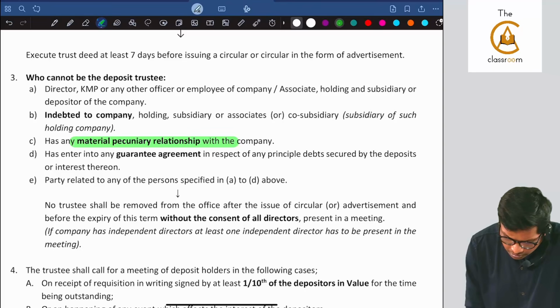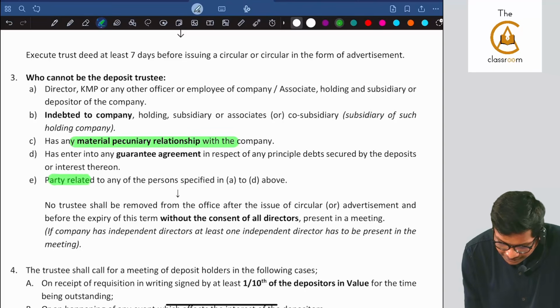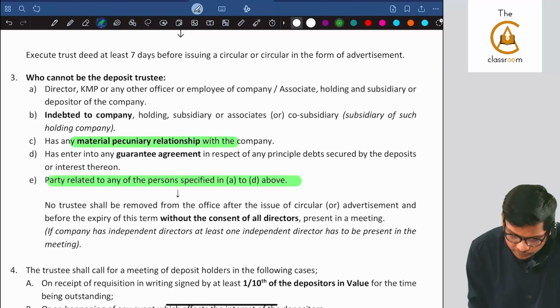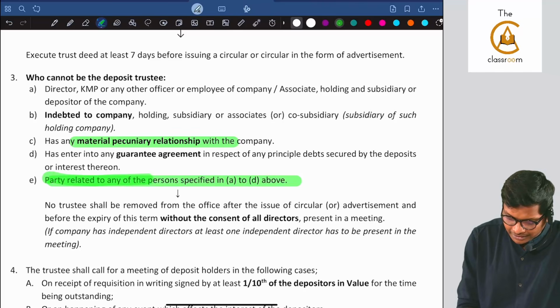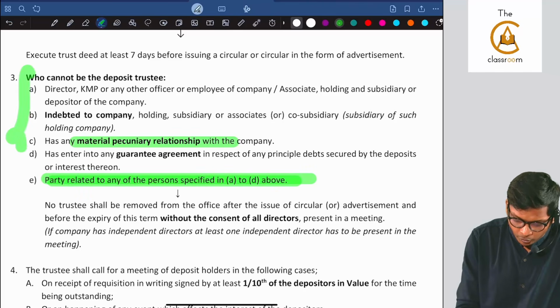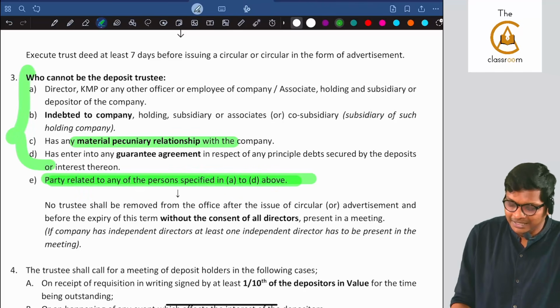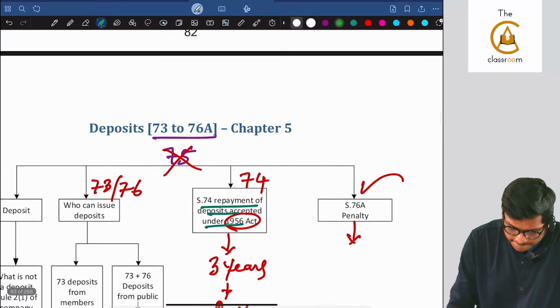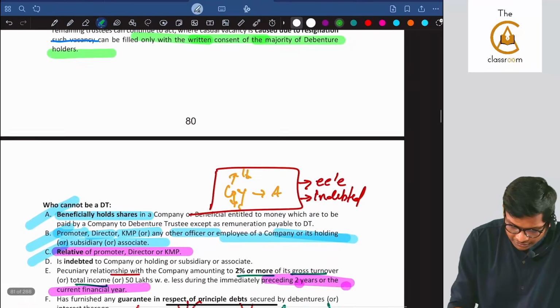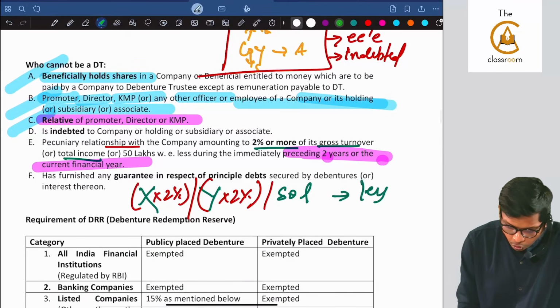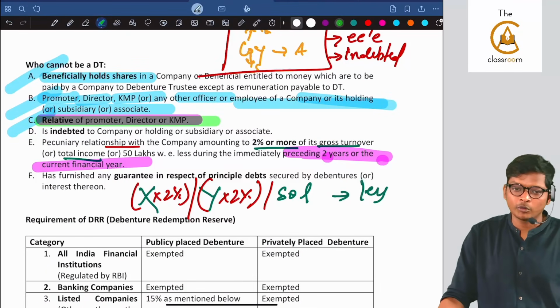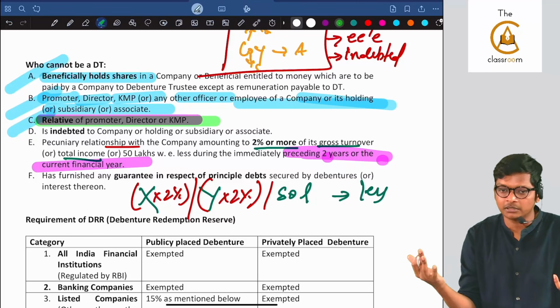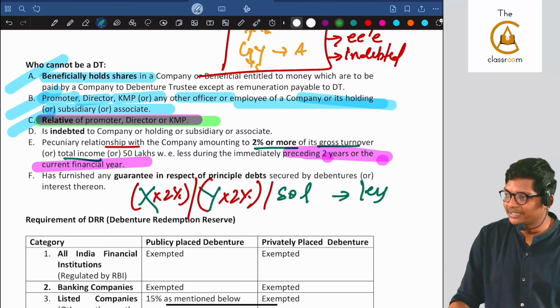Related party in deposits is for all A to D above. So the difference is, here the related party in deposits is for all A to D, but over there they are only mentioning, if I am right, relative of director, promoter, KMP. That's why I said the relative point is a little different, rest are all the same. Are you getting it, guys?